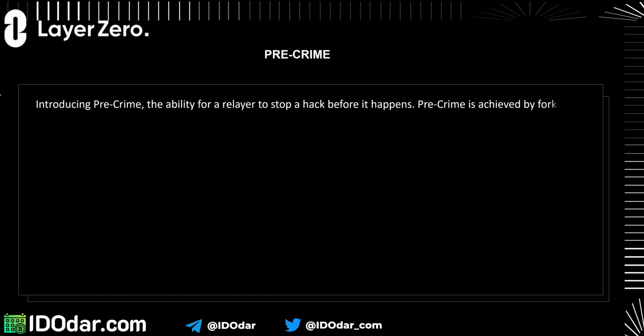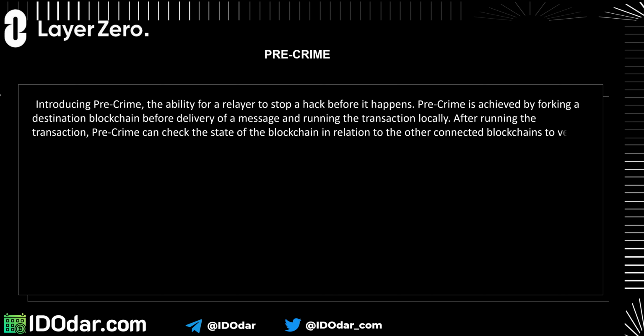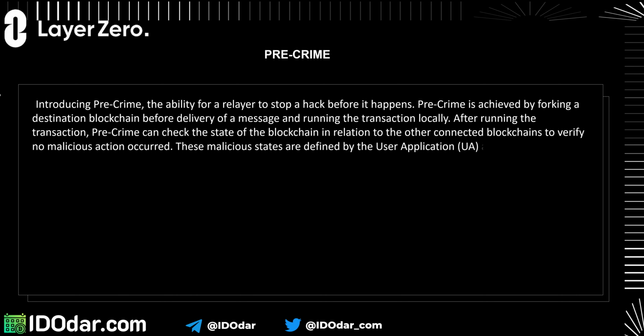PreCrime in Layerzero. Introducing PreCrime, the ability for a relayer to stop a hack before it happens. PreCrime is achieved by forking a destination blockchain before delivery of a message and running the transaction locally. After running the transaction, PreCrime can check the state of the blockchain in relation to the other connected blockchains to verify no malicious action occurred. These malicious states are defined by the user application, UA, and enforced by the relayer.